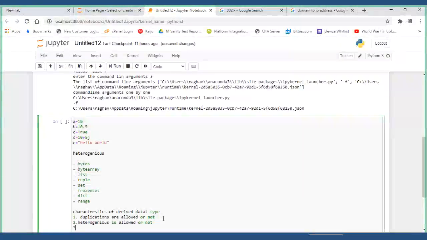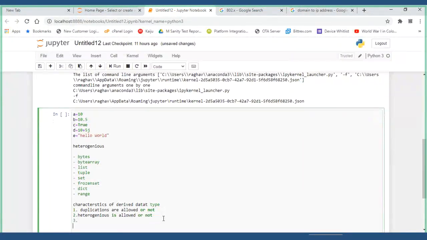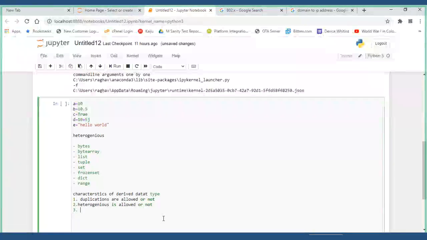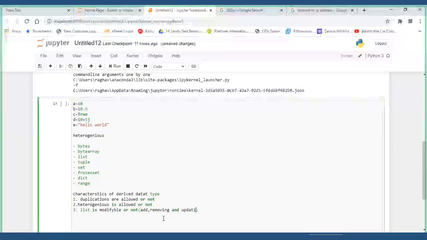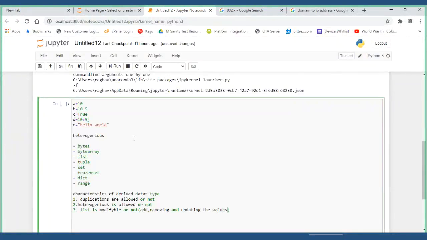The third point to be remembered: whether a list is modifiable or not, meaning adding, removing, and updating the values. For example, I have an object with 10, 20, 30.